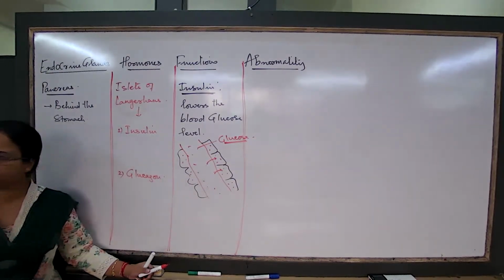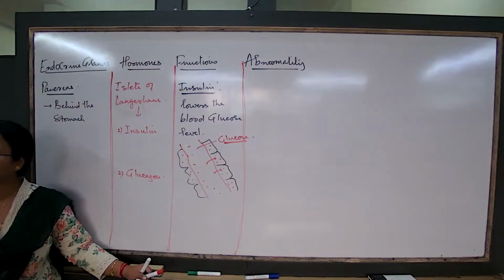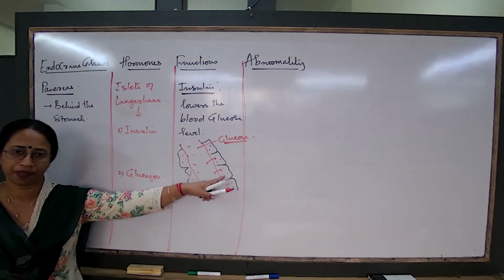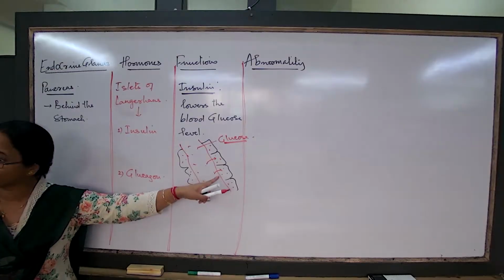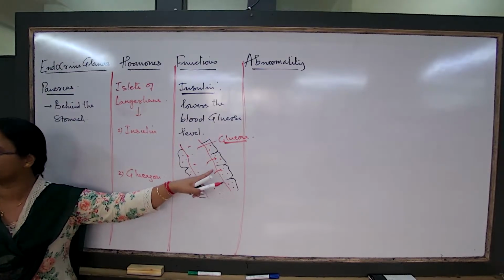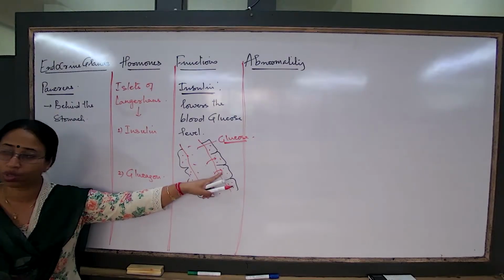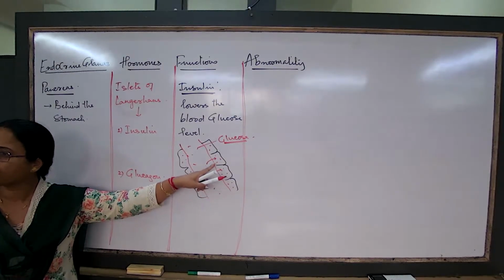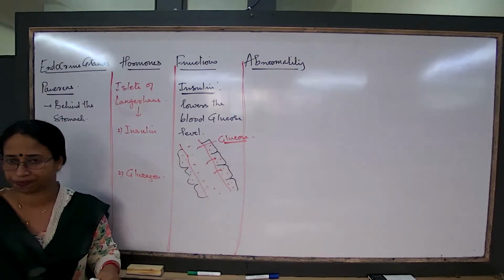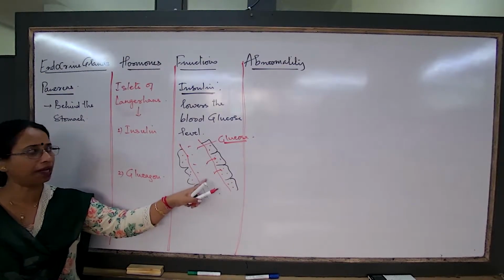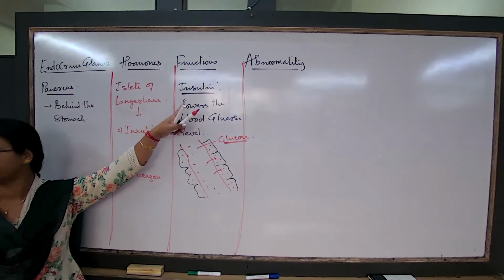Why has the glucose concentration in the blood become less? The glucose is absorbed by the body cells. How did the glucose get into the body cells? Why did the glucose get into the body cells? The body cells are going to utilize the glucose for the breakdown of glucose and release of energy. The body cells are picking up glucose from the blood because of this hormone insulin.